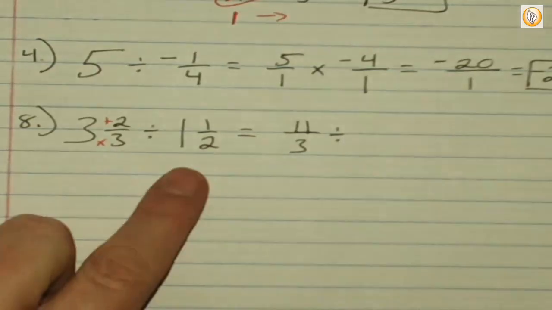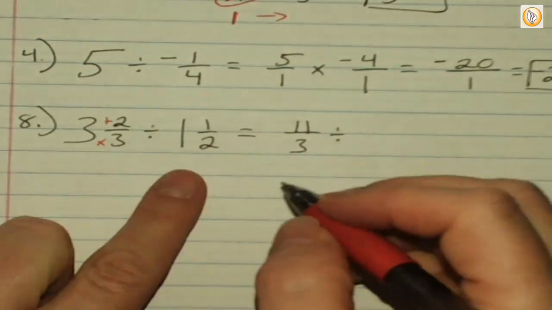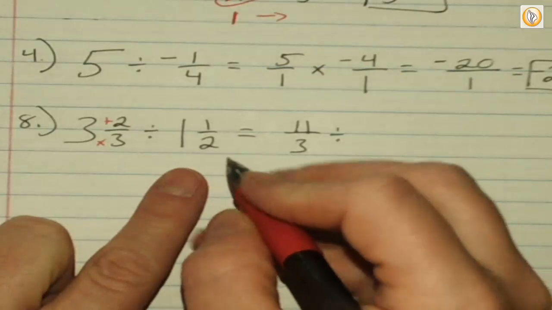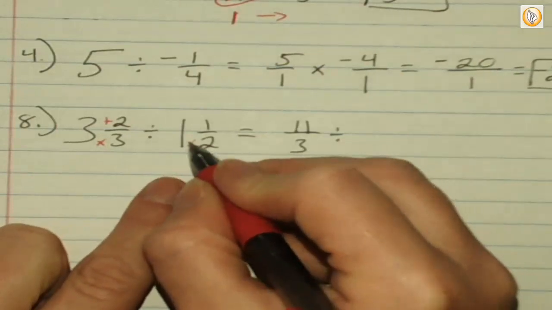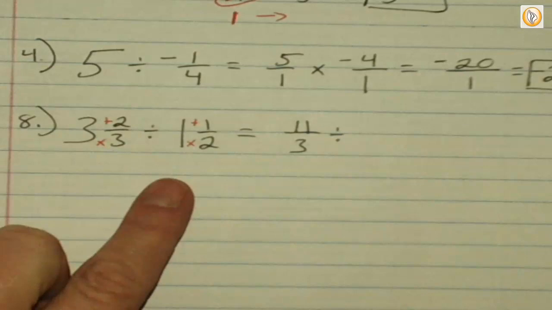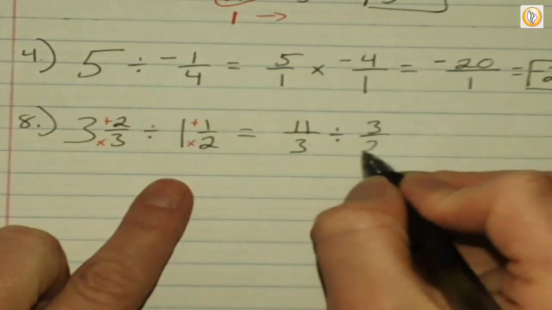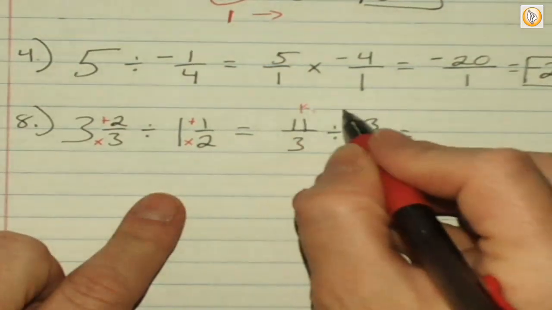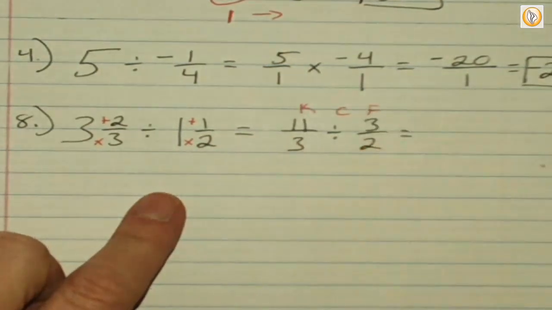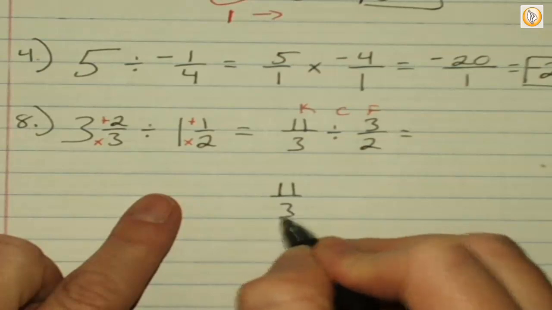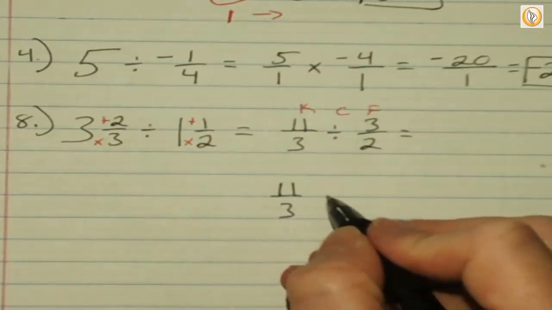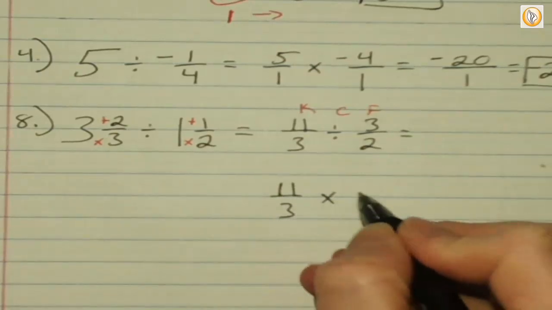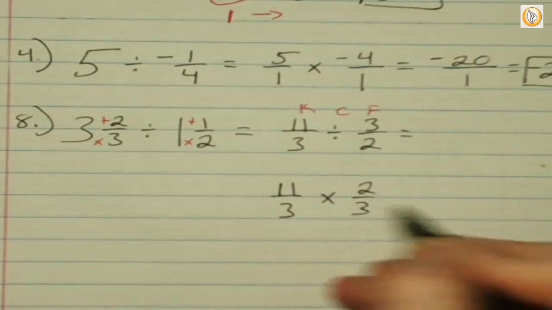Divided by. Wait, what do you mean multiply? We're not there yet. 2 times 1 plus 1 is 3 over 2. Okay, now we keep, change, flip. So I have 11 over 3 times 2 over 3. Excellent.